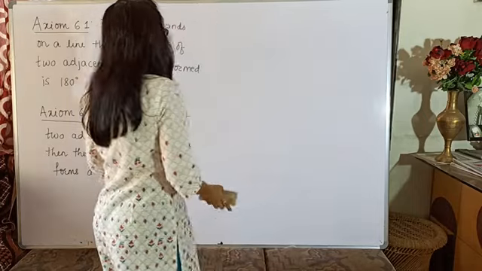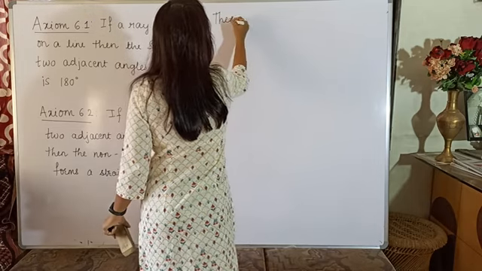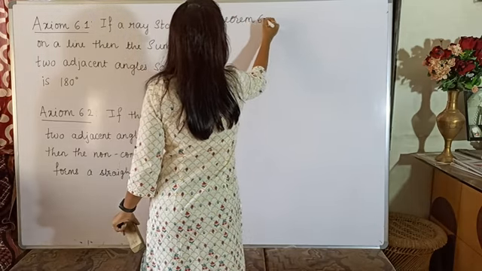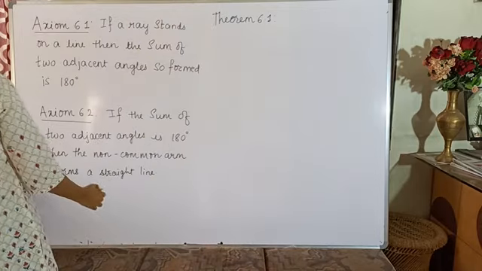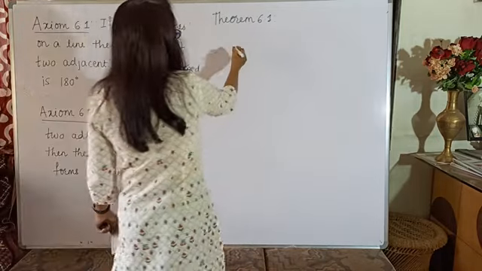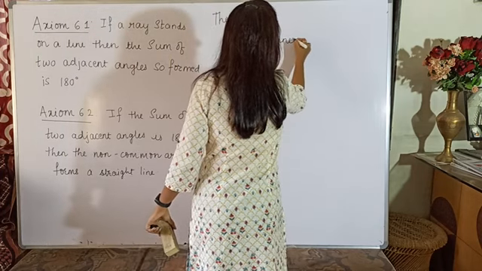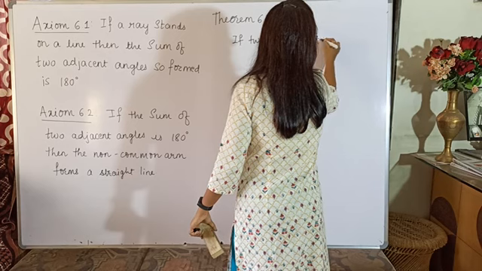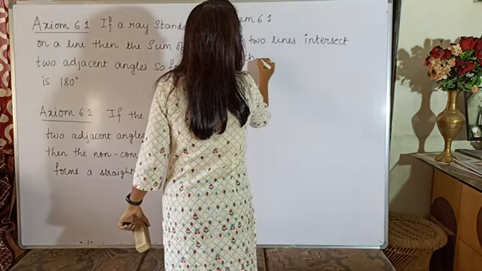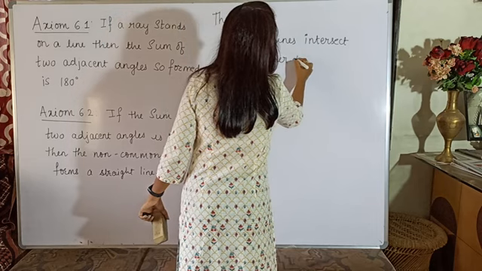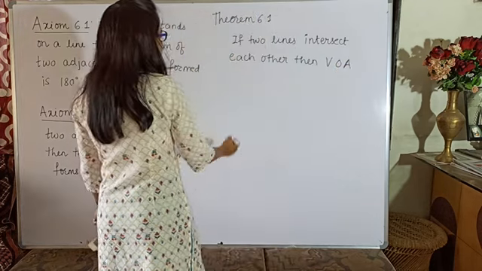Okay, now let us look at the first theorem of this topic, theorem 6.1, which says if two lines intersect each other, then the vertically opposite angles, I am writing it in short form VOA, are equal.